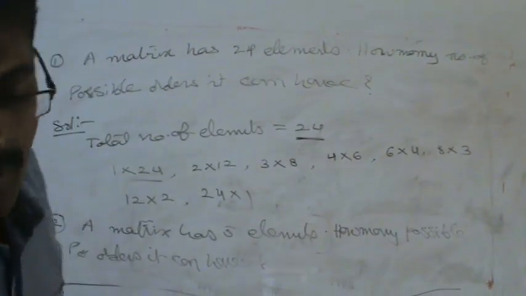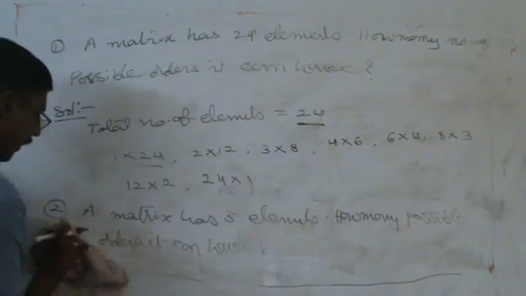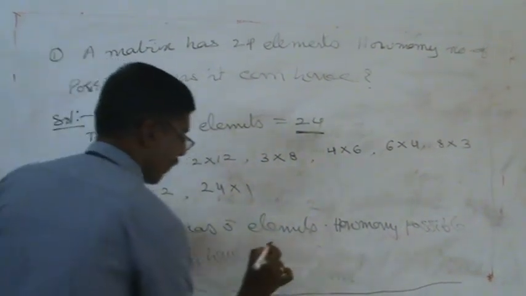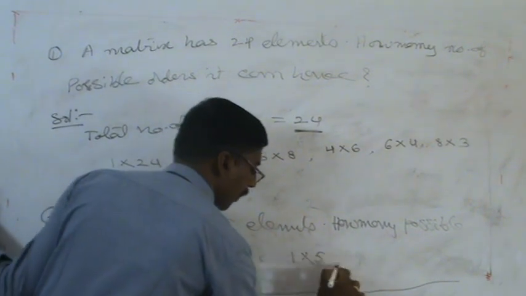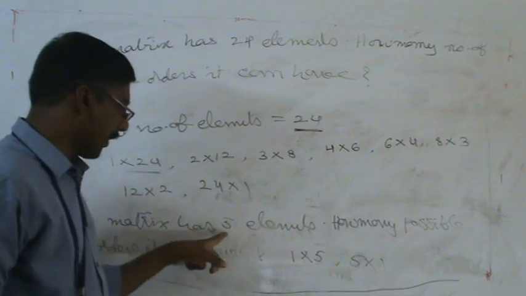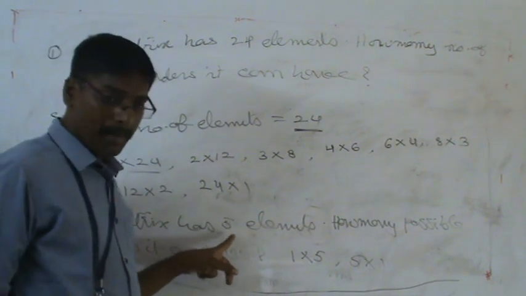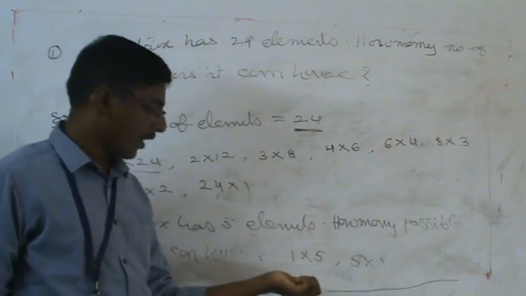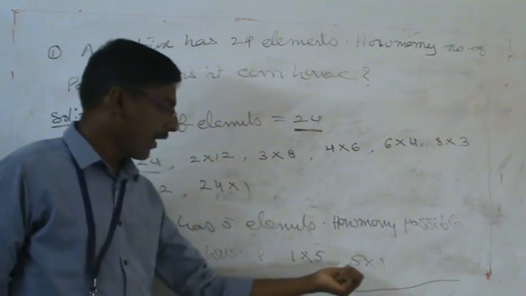5 factors. What are the possibilities of factor 5? Only 2 possibilities: 1 into 5, 5 into 1. There are no other factors. So these are the possible orders. Why? Because 5 is a prime number. A prime number has only 2 factors, that is 1 and itself. So 1 into 5, 5 into 1.